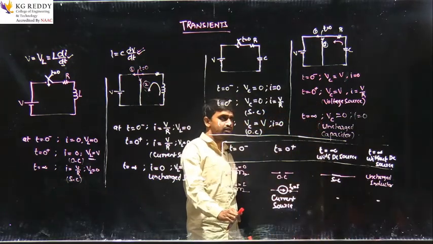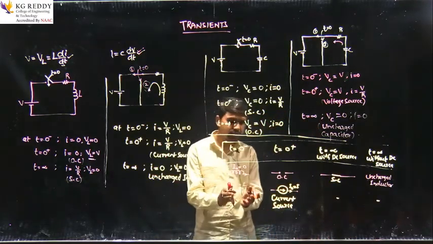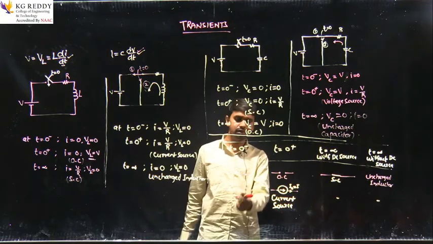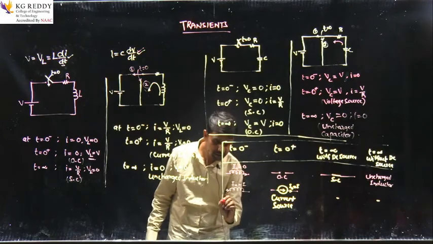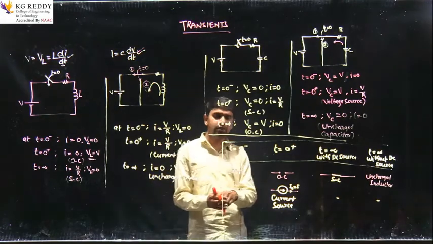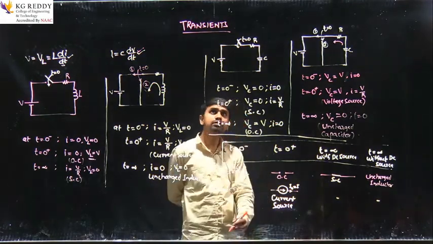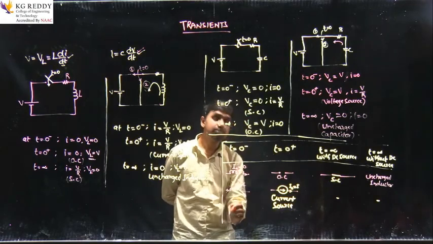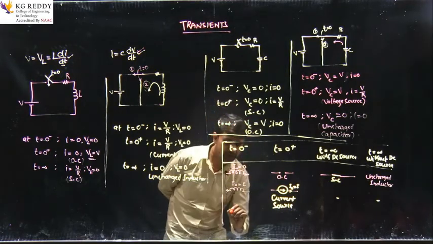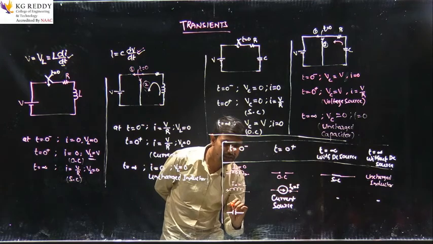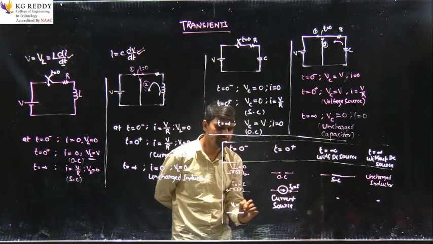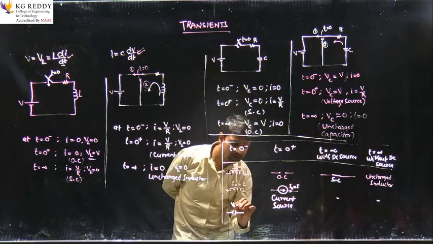Similarly for the capacitor. If I place the capacitor values here, one more case will be visible. When it is not connected to the source, the voltage across the capacitor V naught, Vc, is equal to 0.